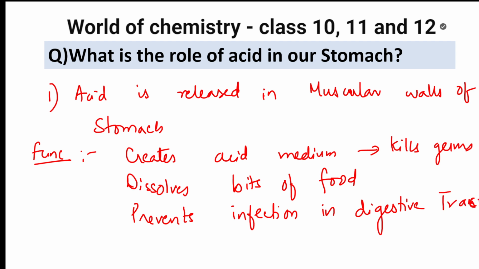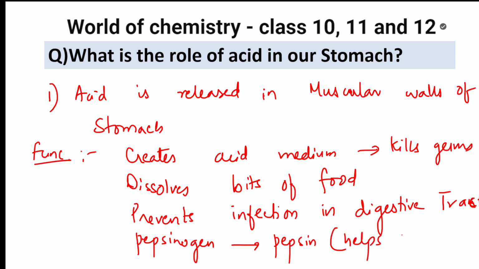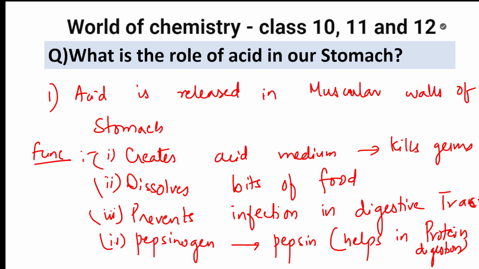And next, as I said, because of this acidic medium, pepsinogen gets converted to pepsin, which helps in protein digestion. So many things are happening because of HCl in our stomach. Easy peasy. You can just mention them as 1, 2, 3 and 4. You'll get full marks for this. I assure you that. Easy, students?